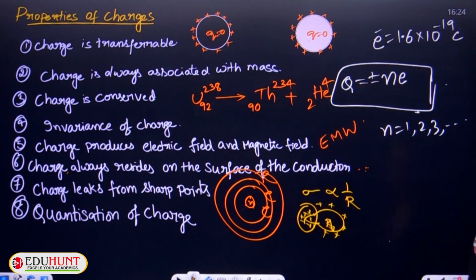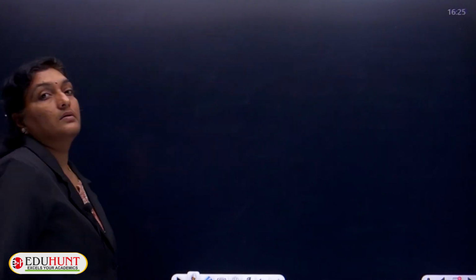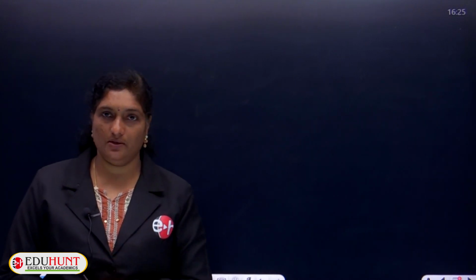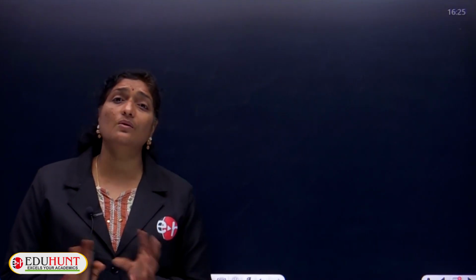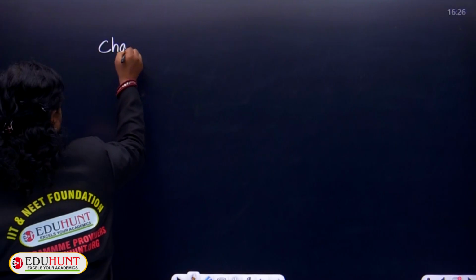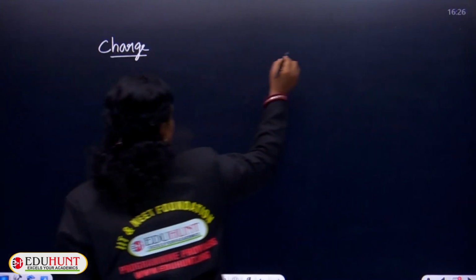Moving ahead. As we have discussed in the gravitation chapter regarding the mass associated with particles, and in this topic the charge associated with particles, let us now compare the charge as well as the mass associated with a particle. So, let us differentiate the two. First one, charge, and next is all about your mass.